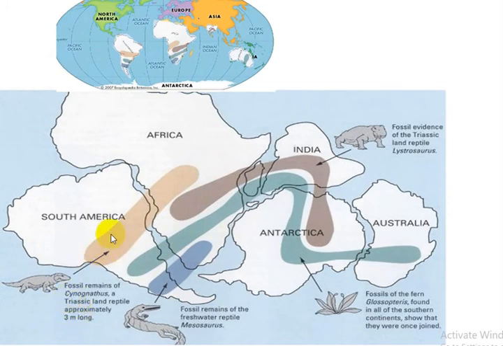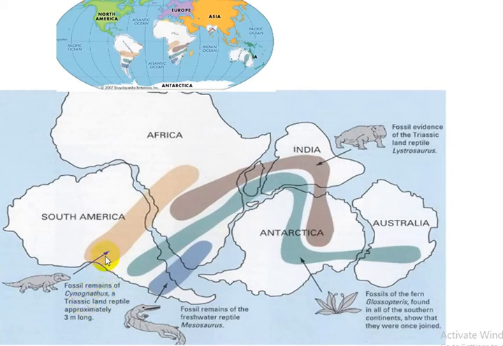This is the track of occurrence of the Cynognathus reptile. Cynognathus is a land reptile. They can survive only on land, and similarly, this is the track of occurrence of Lystrosaurus fossils. So these two fossils are remnants of reptile animals.